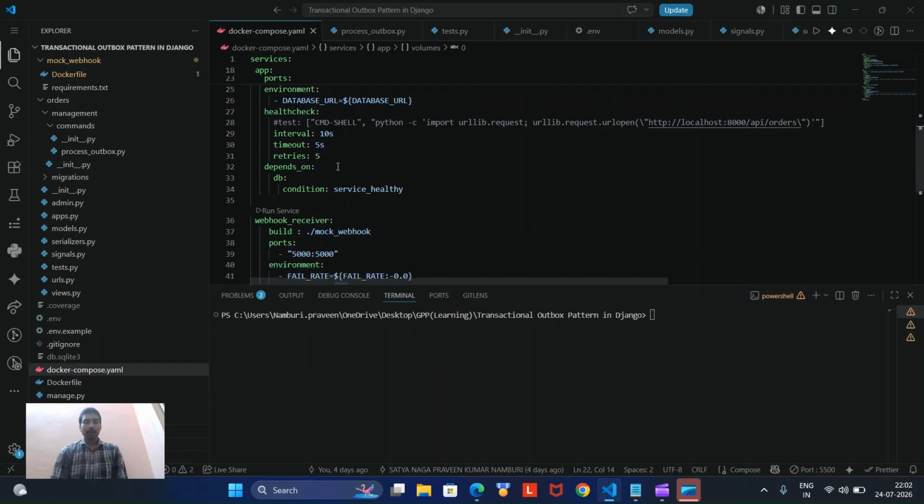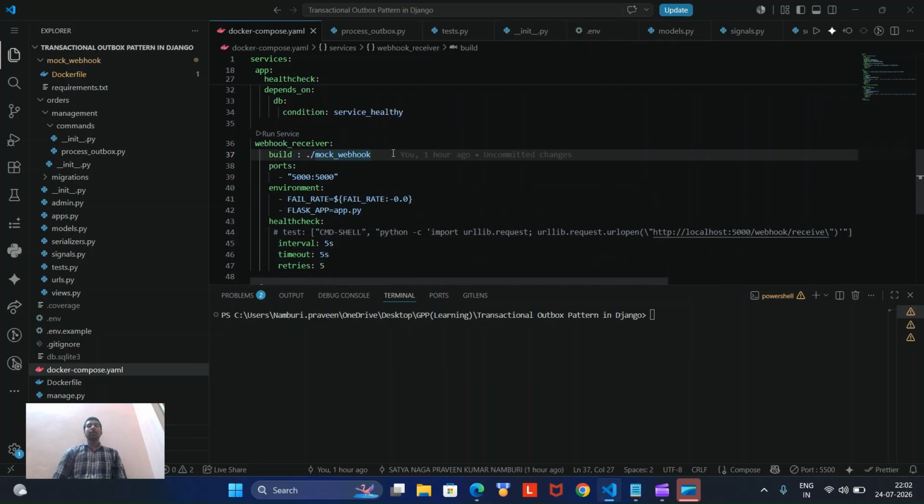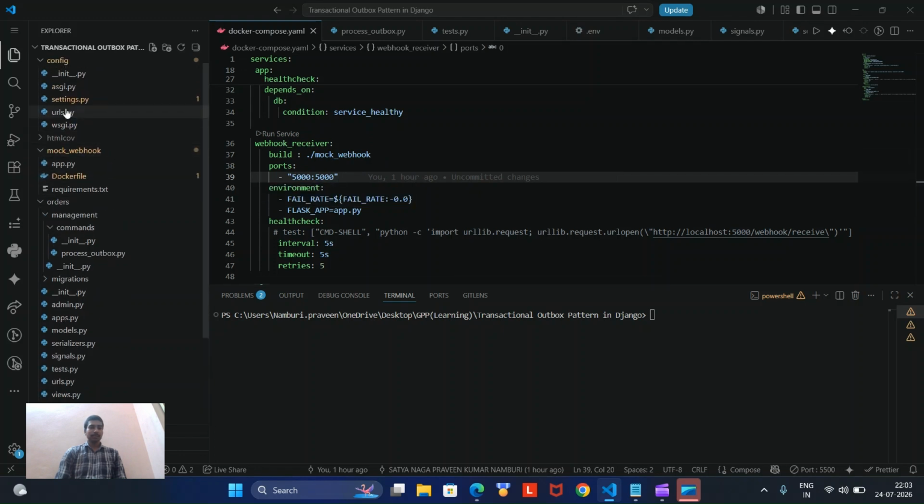and we are adding some health checks and the webhook receiver. As mentioned, the message relay worker will poll our outbox event table and process those events to our message broker. It is running on port 5000. It's just a simple microservice built using Flask. Let me show you that also.